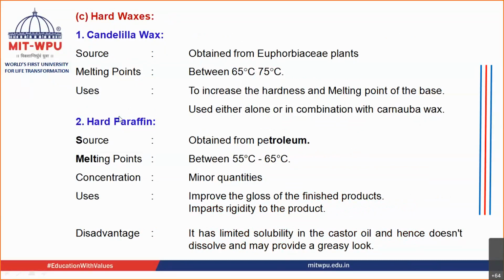The next type of hard wax that is used is hard paraffin, obtained from petroleum. Its melting point is between 55 to 65 degrees Celsius. It is also used in very minor quantity because it provides a lot of hardness to the preparation. It improves the gloss of the finished product and imparts rigidity to it. It has limited solubility in castor oil and hence does not dissolve, and may provide a greasy look.